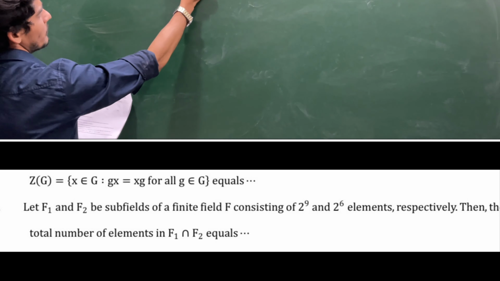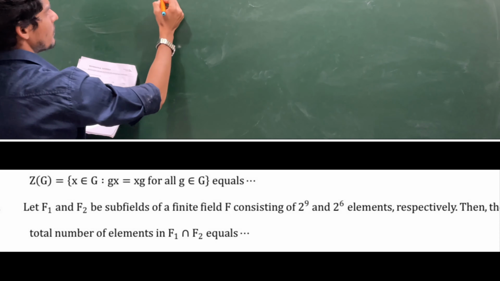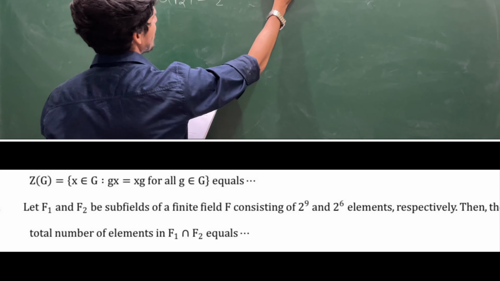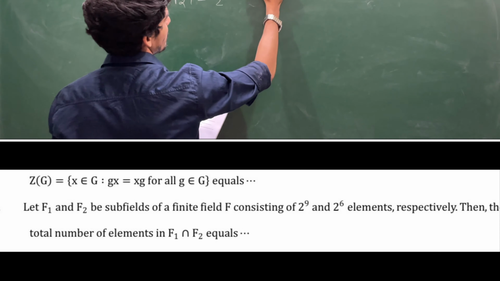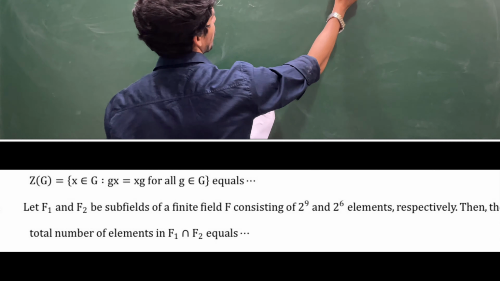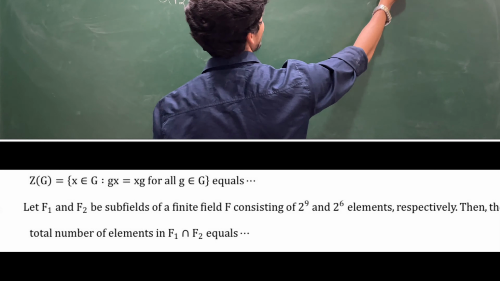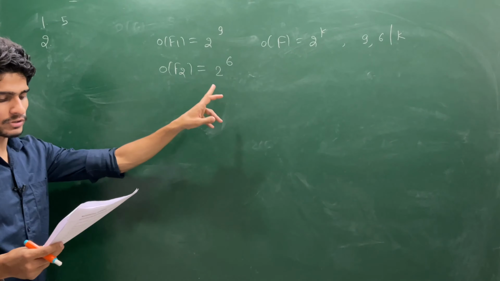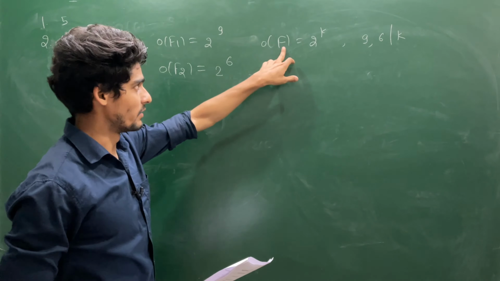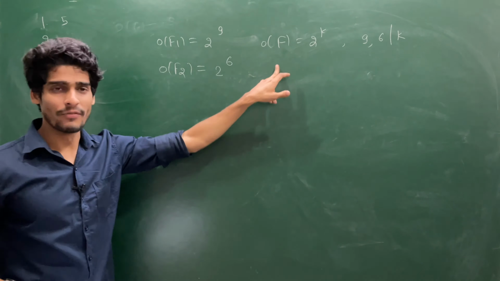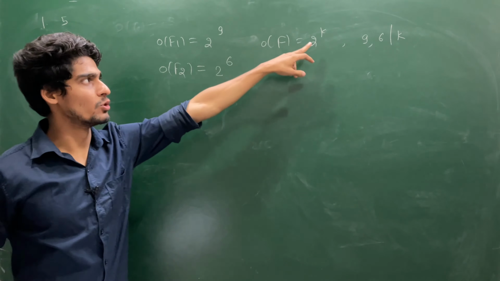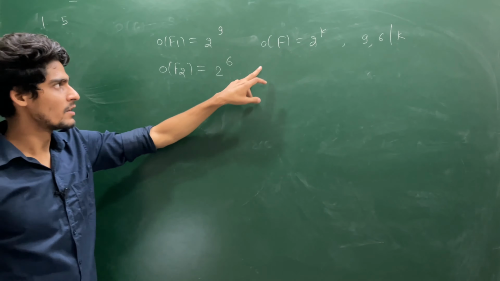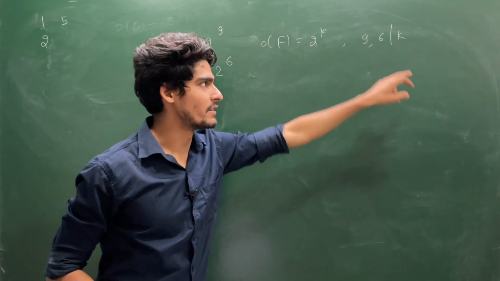Order of F1 is 2 power 9. Order of F2 is 2 power 6, and I can assume my field is, say, order of field is 2 power k, where 9 and 6 both divide k. That I can assume because we have given F1 and F2 to be subfields of a finite field. This is my original field, and subfield का order क्या क्या possible है, 2 की power something जो इस k को divide करे. But we have already given order of F1 is 2 power 9, order of F2 is 2 power 6. So order of F will be 2 power k where 9 and 6 must divide k.